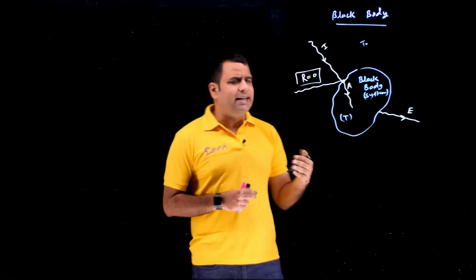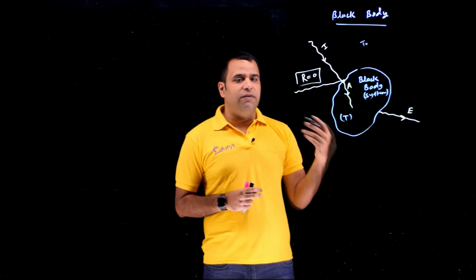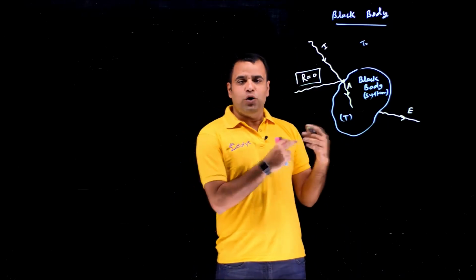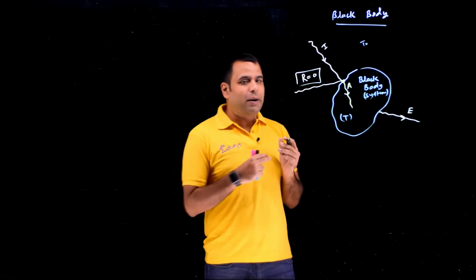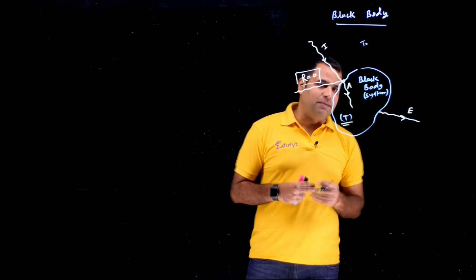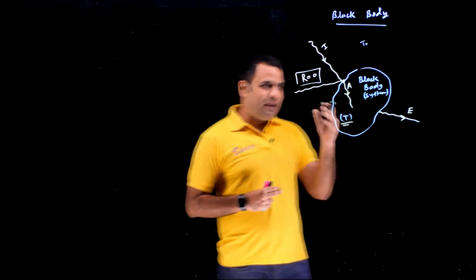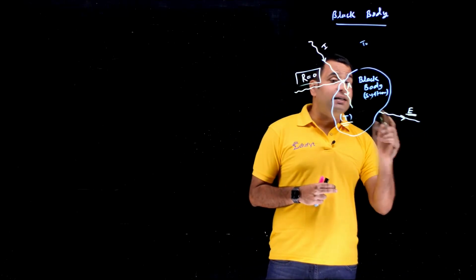And that's why people say it is invisible, because out of the black body there is no reflection. Reflection is 0. But the thing is, you don't see a body by just its reflection. Because this black body is having some temperature T also, and since it has some temperature T, it will emit also. The emission is non-zero.